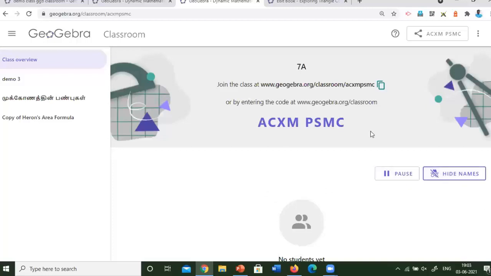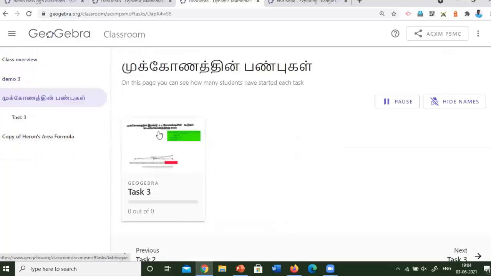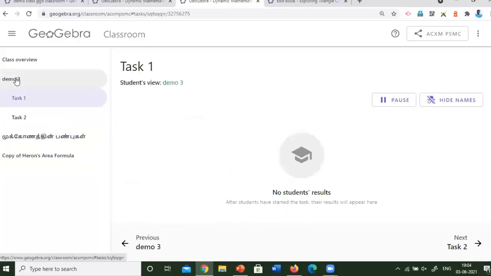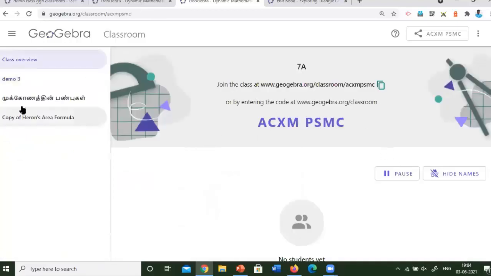With this code, any student can join and do the activities, the demo 3 activities, and also the multiple choice question and the Heron's formula tasks like this. So the students are given 3 tasks. If you are a teacher and want to give many chapters with many tasks, you can do it whenever you have time. For example, you have prepared a 1 month plan. You can consolidate all the chapters with the activities already pre-planned, and then create a class and show the students the code, and ask the students to engage with task one only.